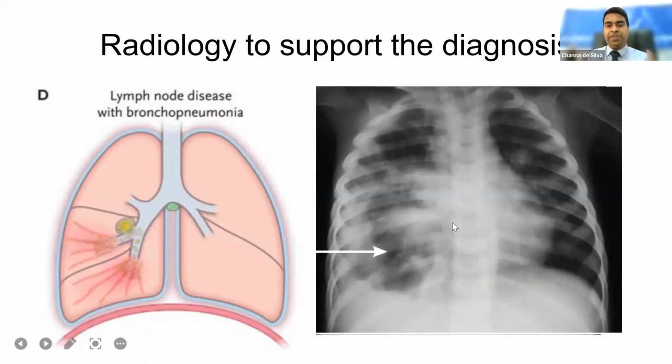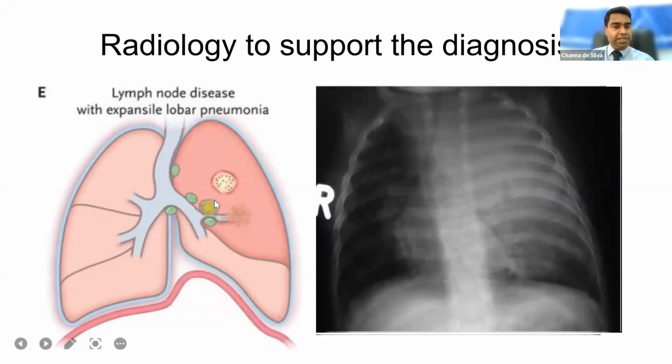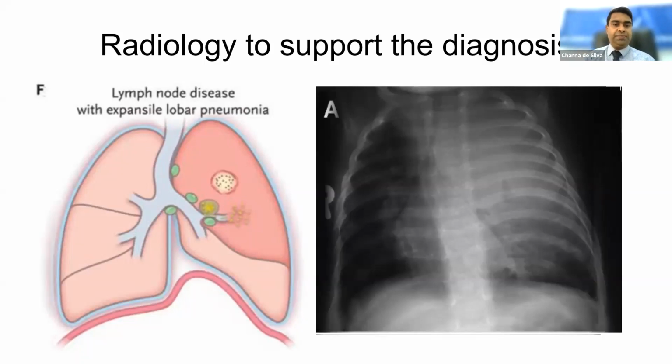Sometimes you see this type of X-ray, but again, these are non-specific. And expansile pneumonia, the spread of the infection throughout the lobe, can lead to lobar pneumonia, even TB, but commonly lobar pneumonia develops in children due to other bacterial infections. So we cannot differentiate, but again, we need a high degree of suspicion in these cases.